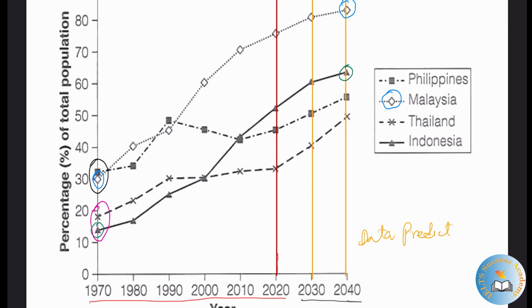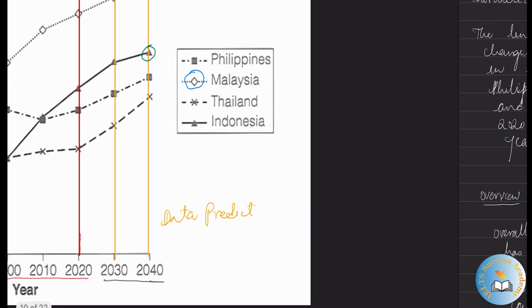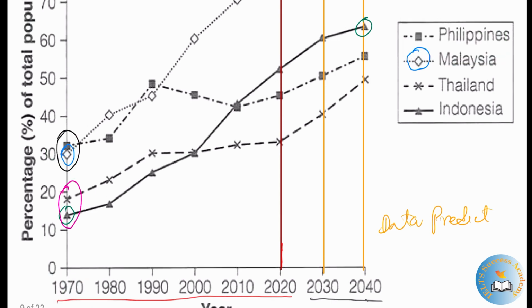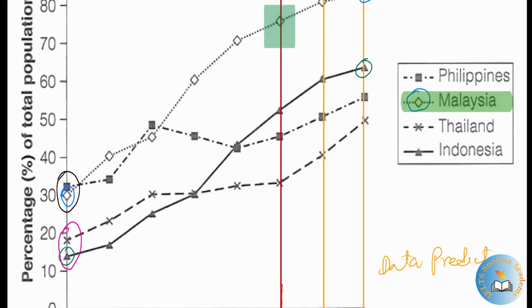So let's look at Philippines and Malaysia first. We can see that in 1970 approximately 30% of the populace in both Philippines and Malaysia were urbanites. People living in cities are called urbanites. By 2020 in Malaysia it was above 70%, while for Philippines it was around 40%.